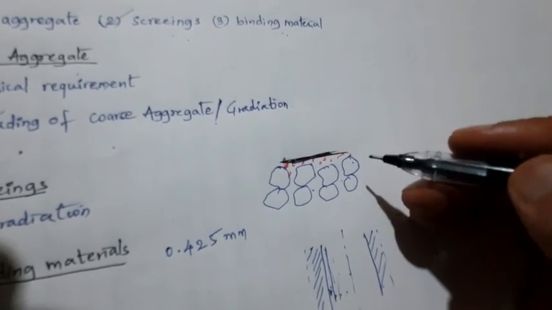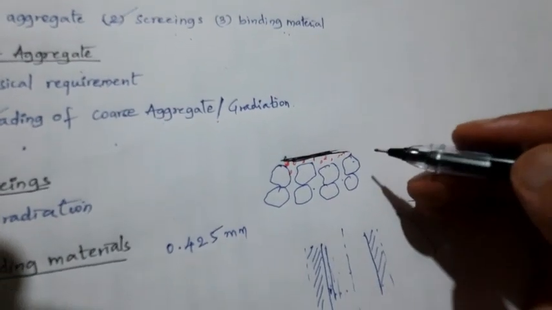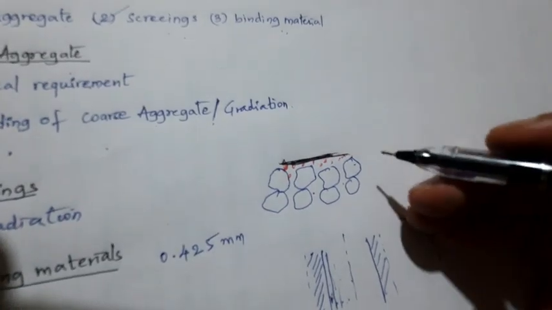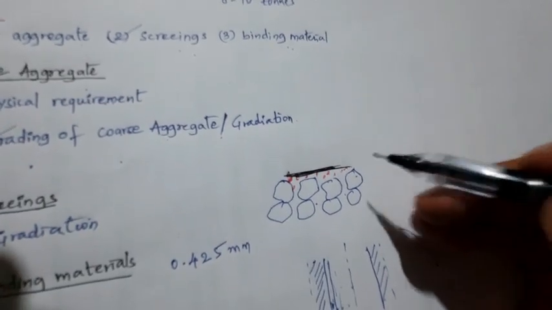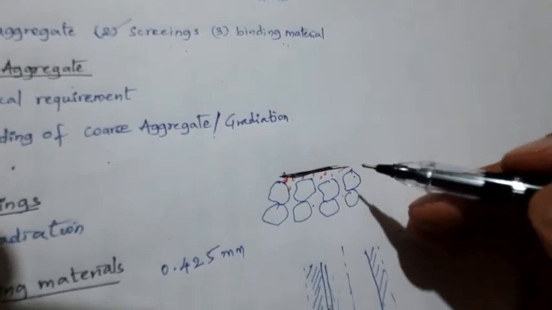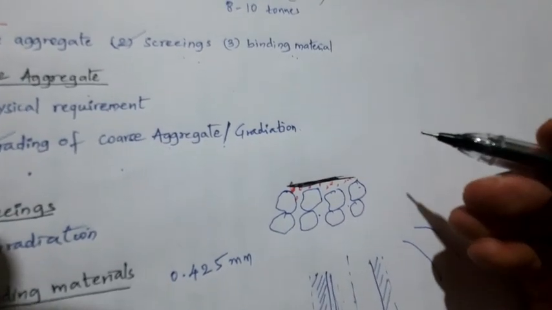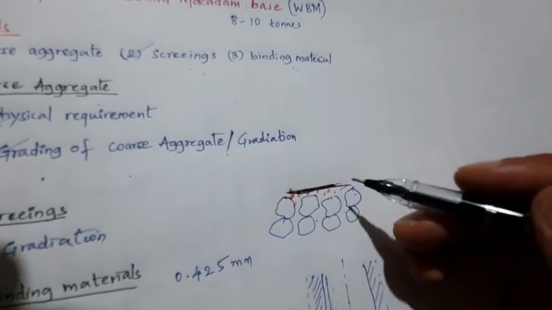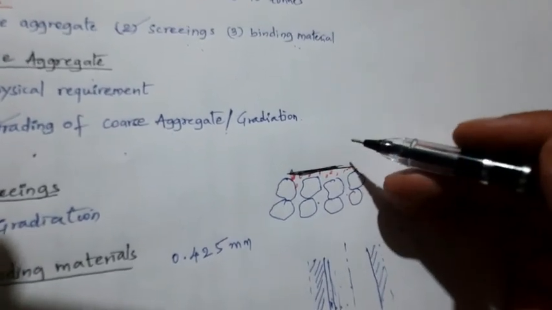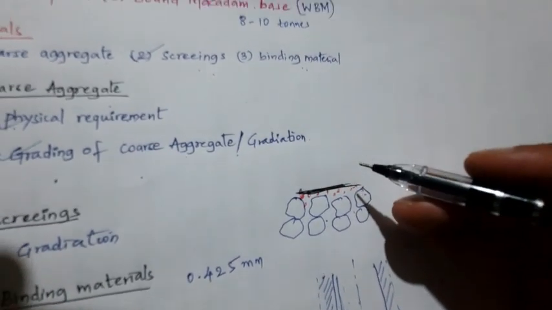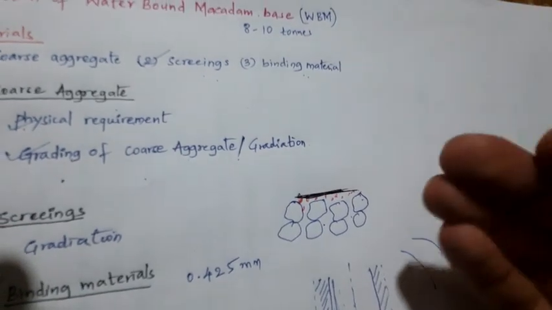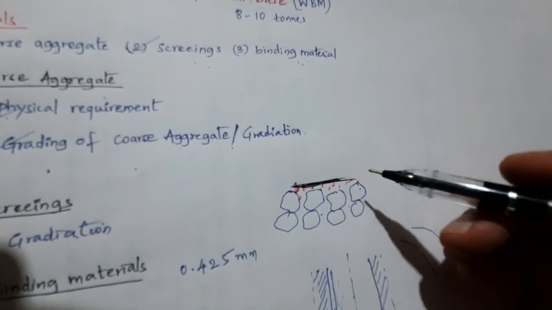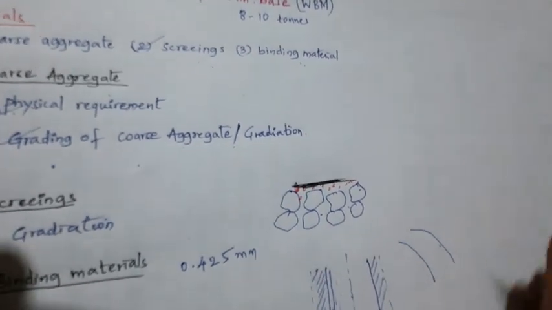After the completion of compaction, the layer is allowed to dry overnight. On the next day, check the hungry spots, meaning where the compaction has not happened properly and the aggregates come out during compaction. Those areas are filled again with the screening and binding material. Clear? That we call hungry spots. After the WBM layer is fully dry, steps are taken to lay out the next layer.